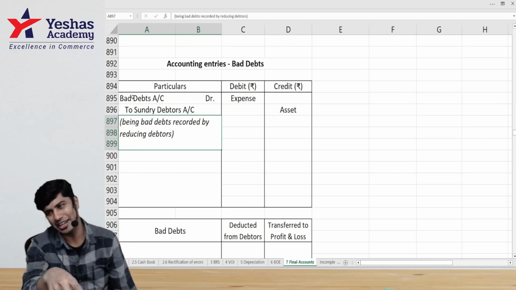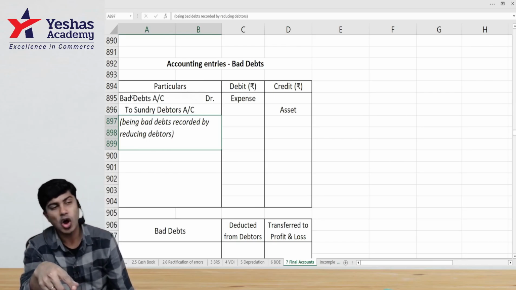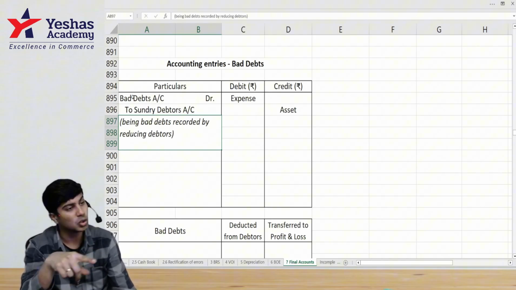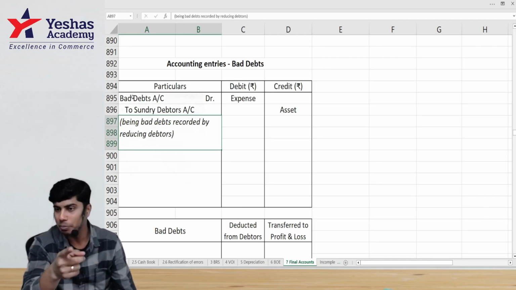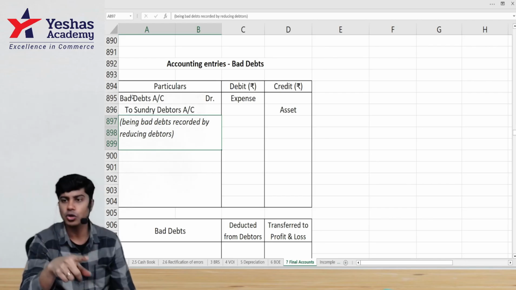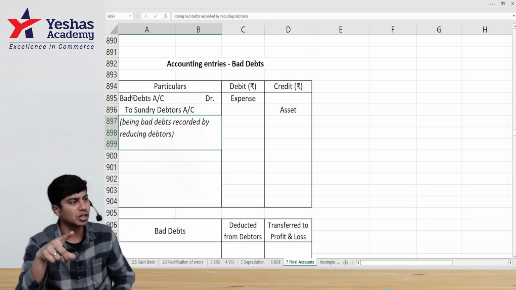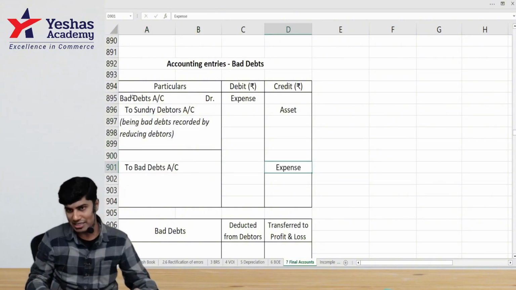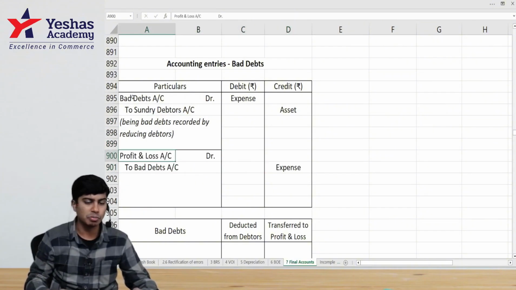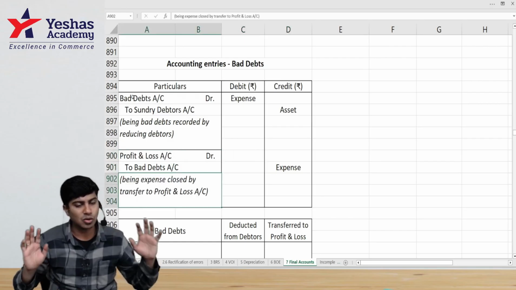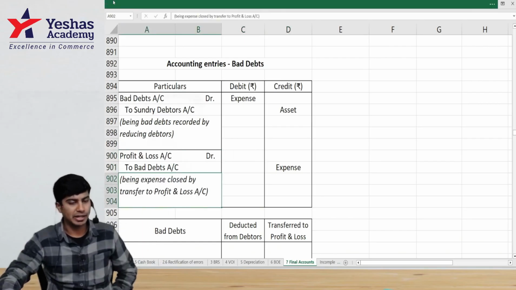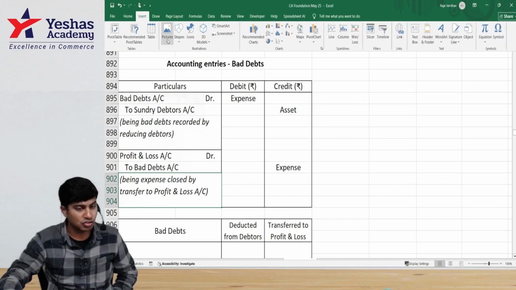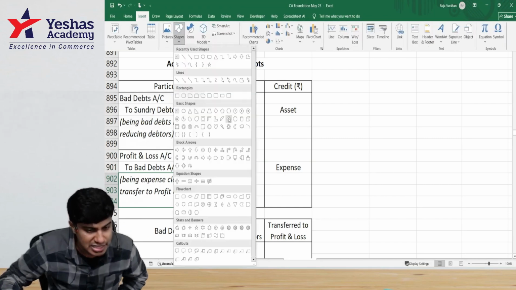And bad debt account at the end of the year is a nominal account. All nominal accounts should be closed at the end of the year by transfer to P&L. What do I do? This bad debt will be credited, decrease in expense, and debit will be given to profit and loss account. This is the accounting entry that I should pass for bad debt. Did everybody get this?